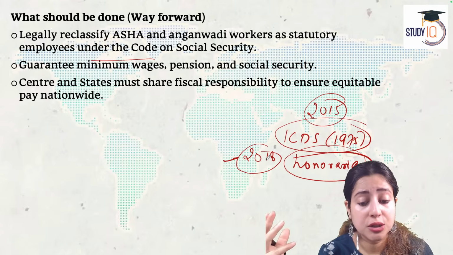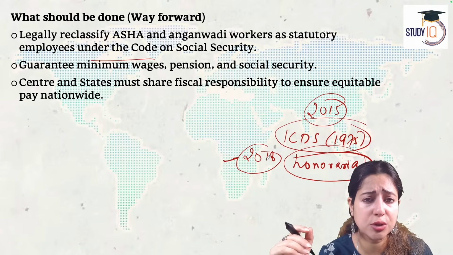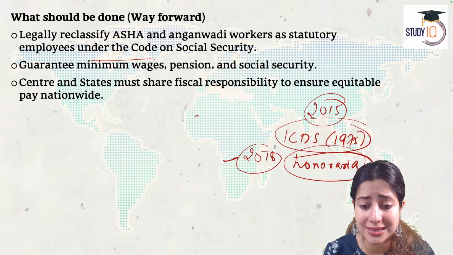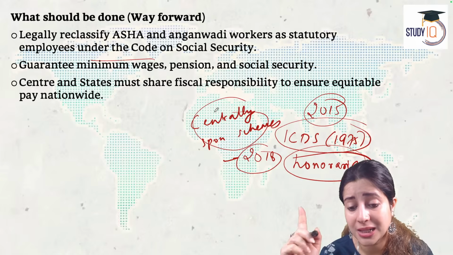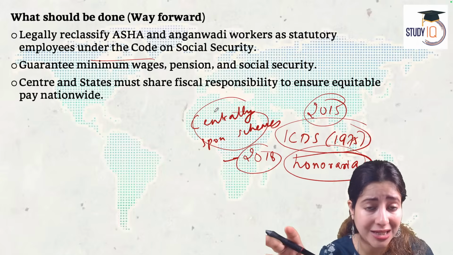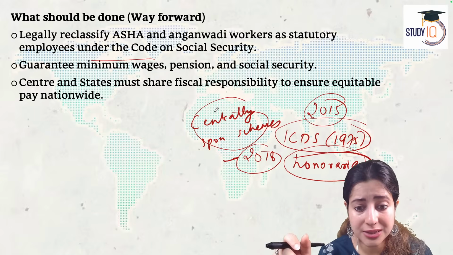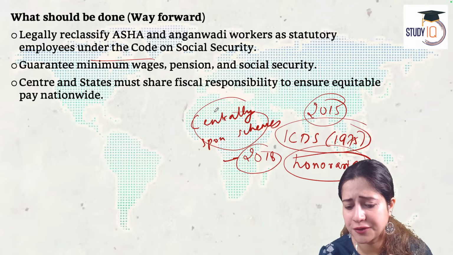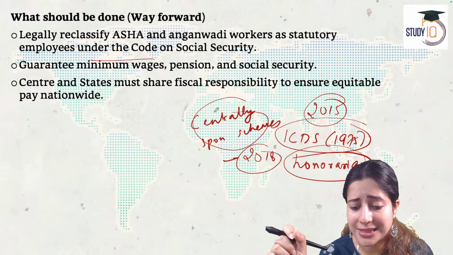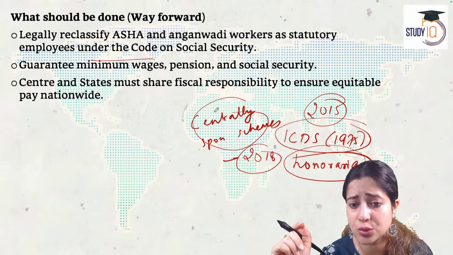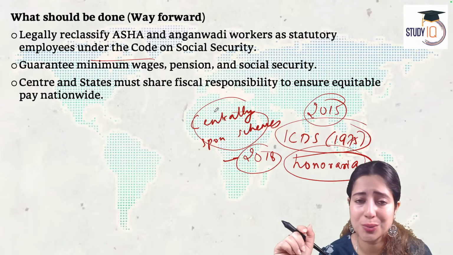Now, what happened? Your salary is not increasing. The government is not giving you anything. Now, do remember, all these are centrally sponsored schemes. They are implemented through states, but they should be created and funded by the center. Now the government is saying in 2015, I am not giving funds to ICDS, budget is reduced. In 2018, the government is refusing to give any money to Asha workers.